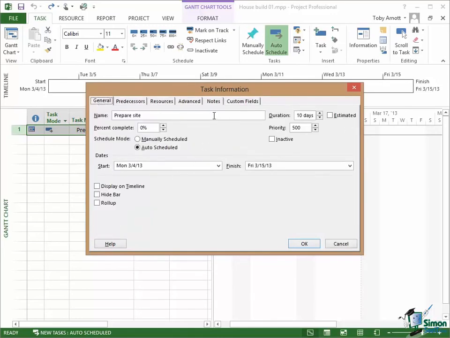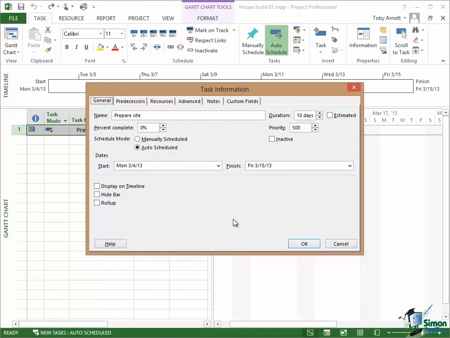The task has a name that we can change. It has a duration that we can change. It has a little checkbox on the right here, estimated, that indicates whether the duration is estimated or not. It has an indicator to show how complete the task is, percent complete 0%. That means we haven't actually started it yet. We've then got a pair of radio buttons, schedule mode, manually scheduled, auto scheduled, a priority, and then we can also see the start date and the finish date. Now, these and the other properties of a task we'll be looking at in great detail later on.